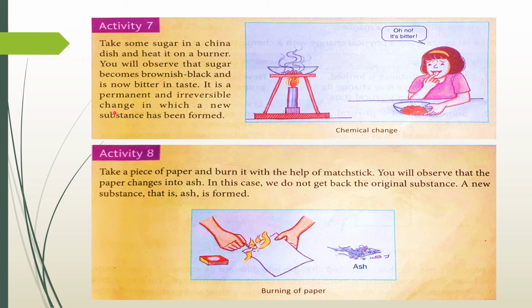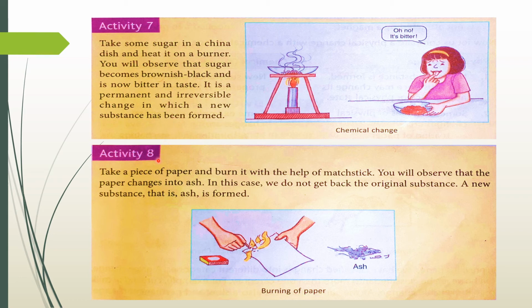It is a permanent and irreversible change in which a new substance has been formed. Here you can see in this activity, that is, burning of sugar is a chemical change.